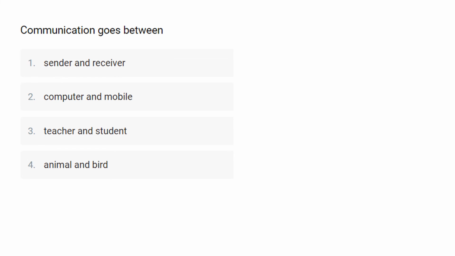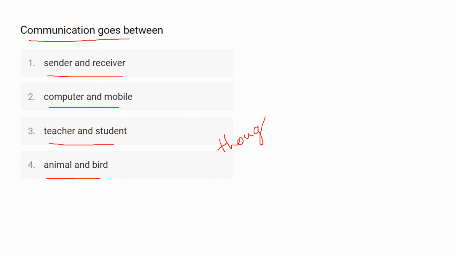Communication goes between... So here in this question they ask you about communication goes between, for which the first option is sender and receiver. Second one is computer and mobile. Third one is teacher and student. And the last one is animal and bird. Communication is defined as an exchange of our thoughts, our ideas, then emotions with someone or other, either to satisfy our physical, emotional or other needs, or to get the work done.